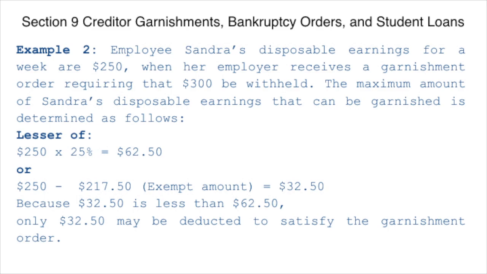Lesser of 25% of 250, which gives us $62.50, or $250 minus 217.50, which is the exempt amount by law, and the amount that we get is $32.50. We will compare which amount is smaller out of 32.50 and 62.50. Obviously it is 32.50, so 32.50 may be deducted to satisfy the garnishment.